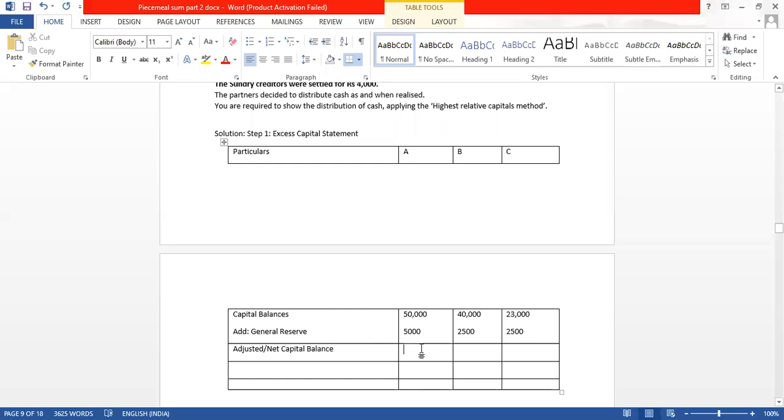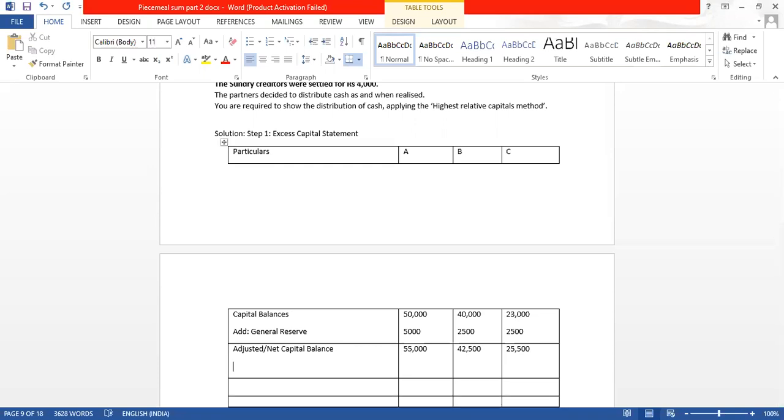How much will be the amount? 55,000, 42,500, 25,500. Is it correct? Now what we will do is we will write the PSR. Now we will show the PSR, what we will call it as profit sharing ratio. How much is the profit sharing of individual partner? It is 2, 1 share here to B and 1 share to C. Then what we will get? Then we will get our unit or the base capital.